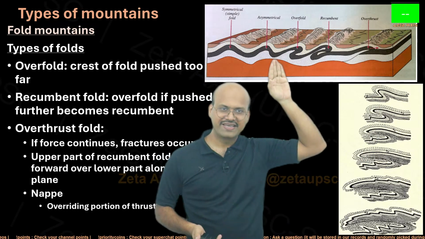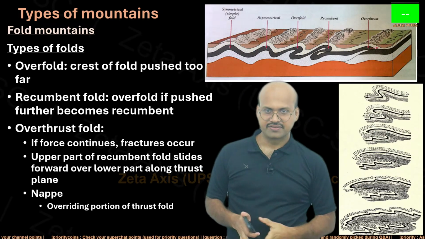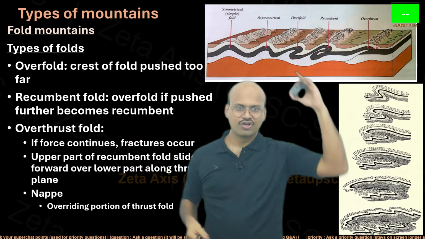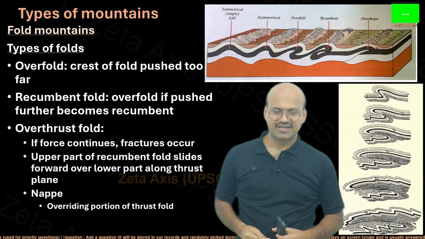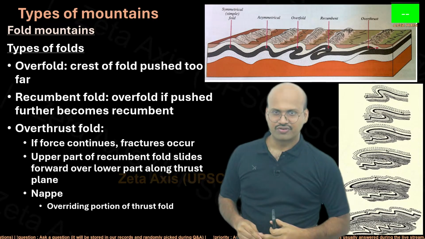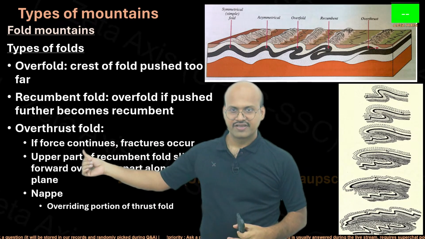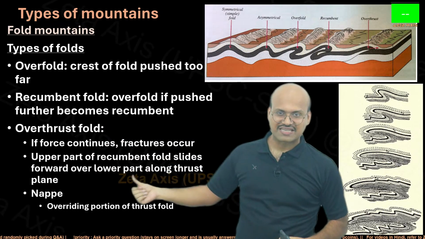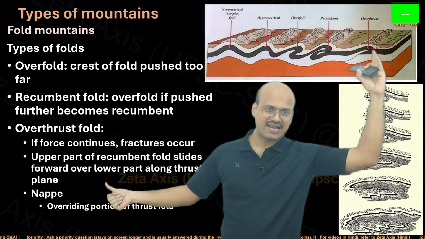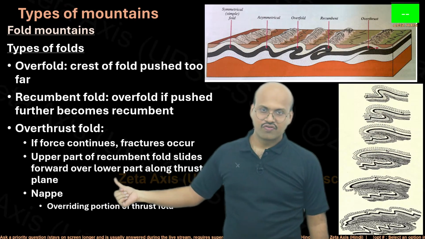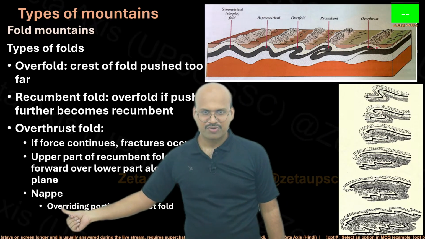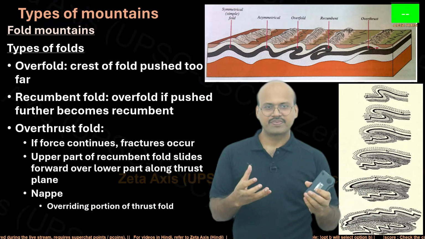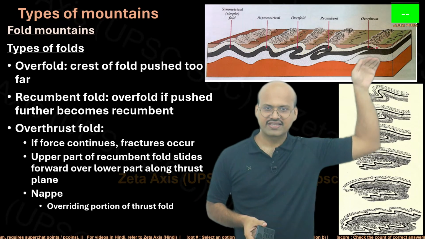So this is basically an increase in the compressional activity. Overfold, if it continues to experience the compressional forces, will form a recumbent fold. In overthrust, if the forces continue in the recumbent fold, fractures occur, and the upper part of the recumbent fold slides forward. We can see that this part is sliding over the lower part along the thrust plane. A nappe is an example of this, where large parts of a region are uplifted because of this, or they are lying over another region.